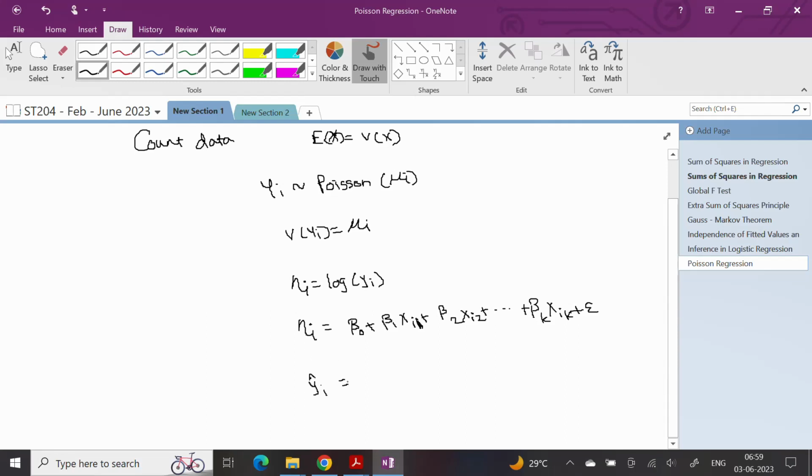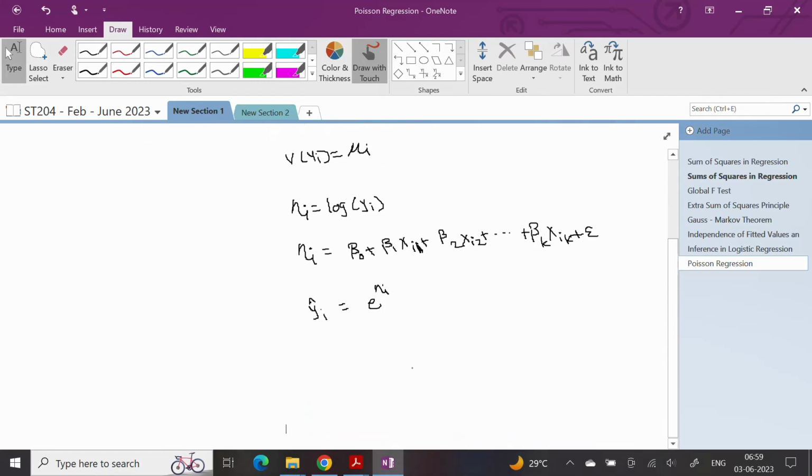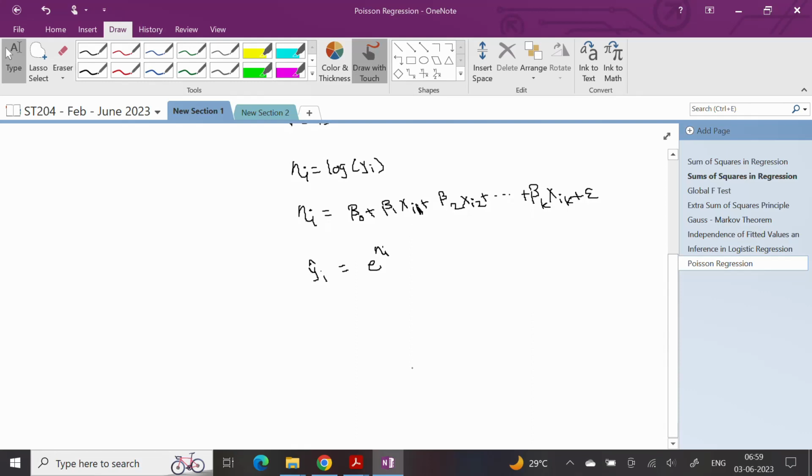My yi hat will be e raised to eta i, and e raised to eta i will always be positive irrespective of whatever the values of betas or xij's are. Correct? So the log link function is one of the best link functions that one can use while dealing with Poisson regression.